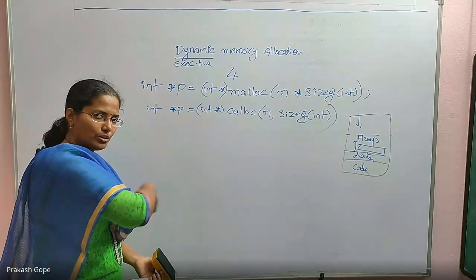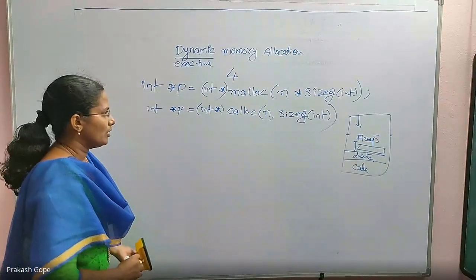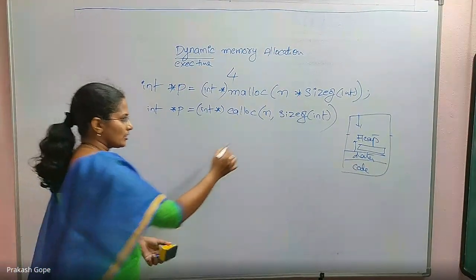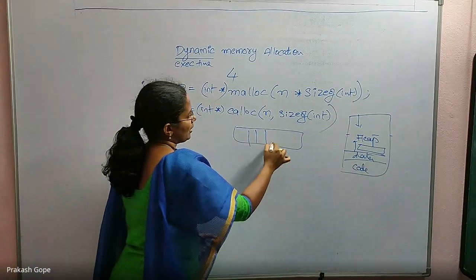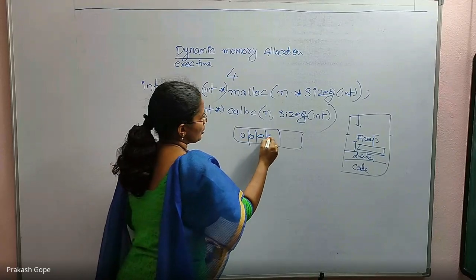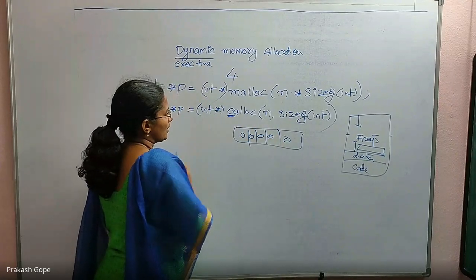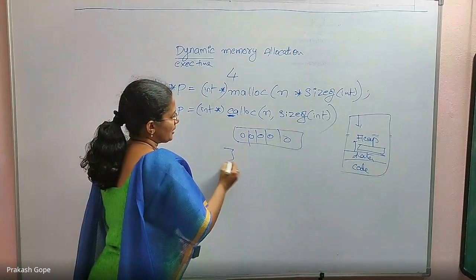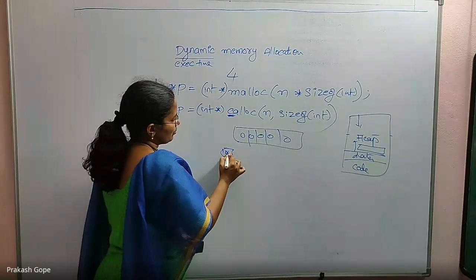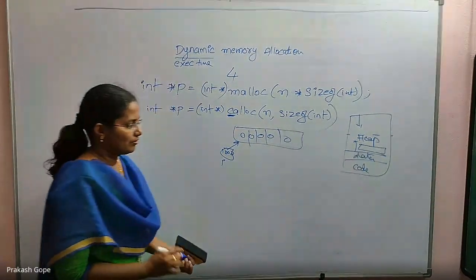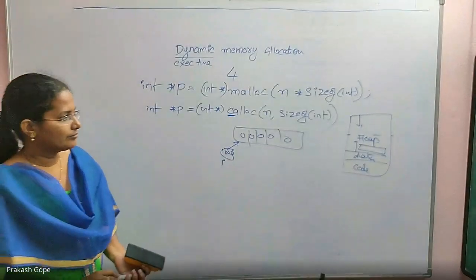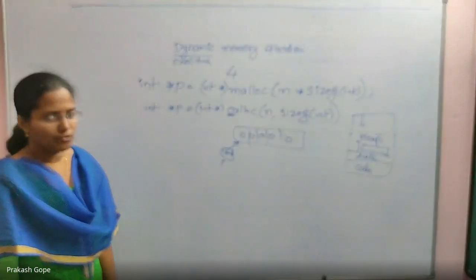You don't have to do a typecasting every time. Okay, so this also allocates data for n elements. Each one is initialized to 0 because it is clear and allocate. It returns the base address that you hold in P, 1000, pointing to the first element. Okay, this is the calloc function.